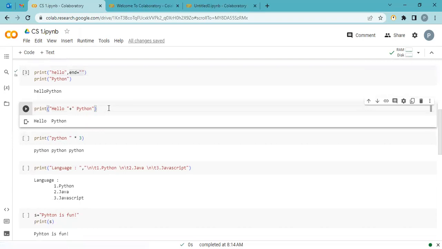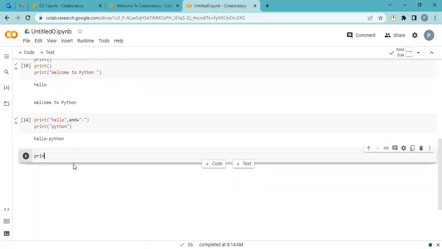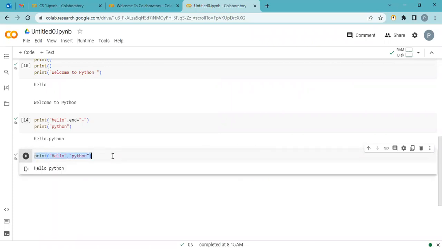Now again, very important. I am using a comma as a separator. Here the output is again the same, hello and Python. So why do we use the plus sign, not the comma? Let me explain that. Plus is a concatenation operator. It's a join operator. In simple language, if you want to remember, you can say it's a join. This is the same thing, same output I get: hello Python. No difference. Let me copy and execute.